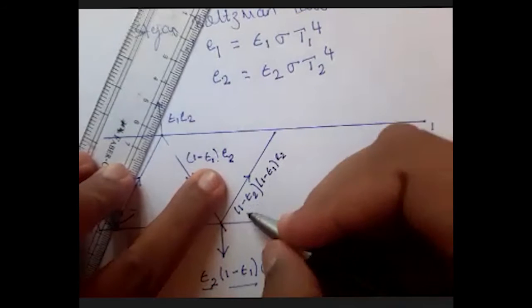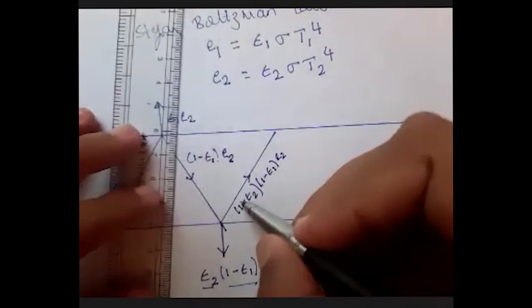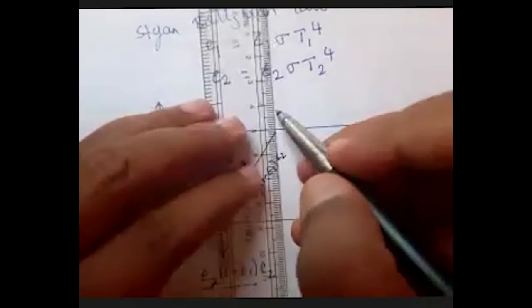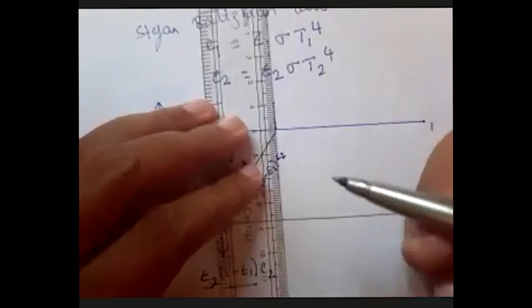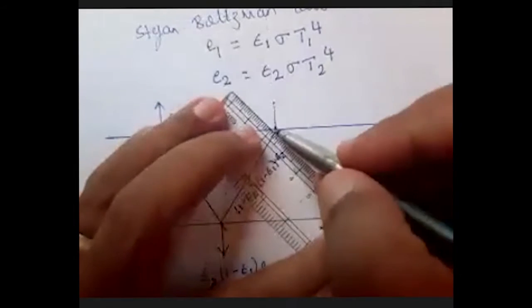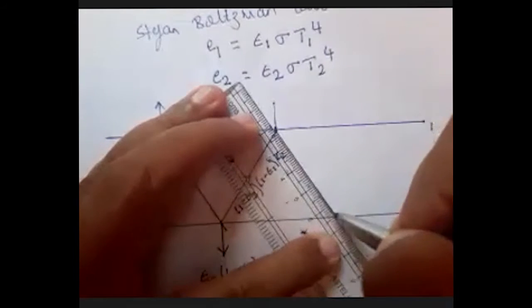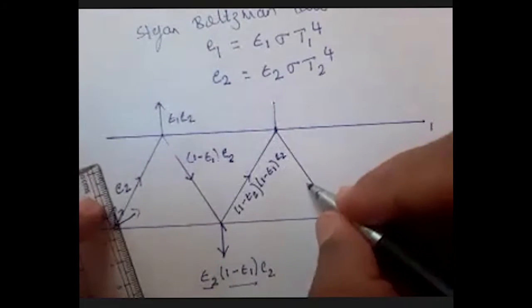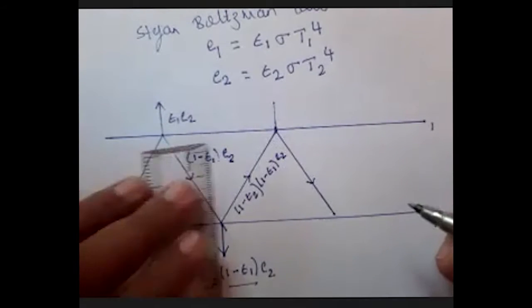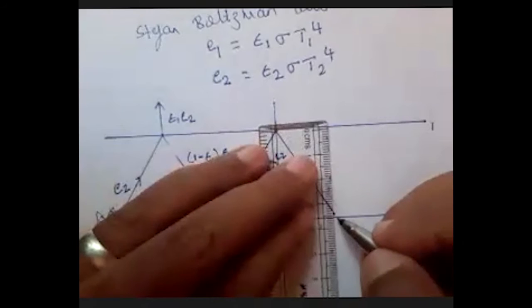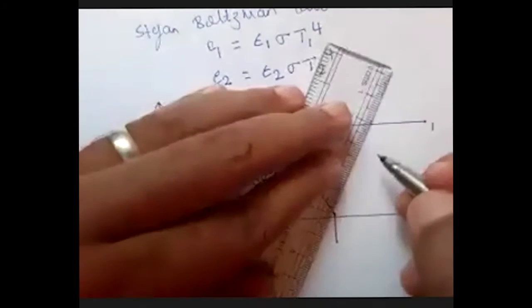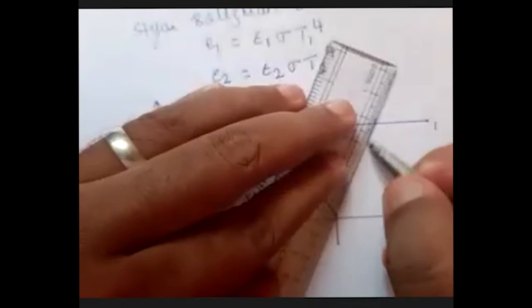Again, out of this total reflected radiation, some part will be absorbed and some part will again be reflected back to surface 2, where again some part is absorbed and some part is reflected.